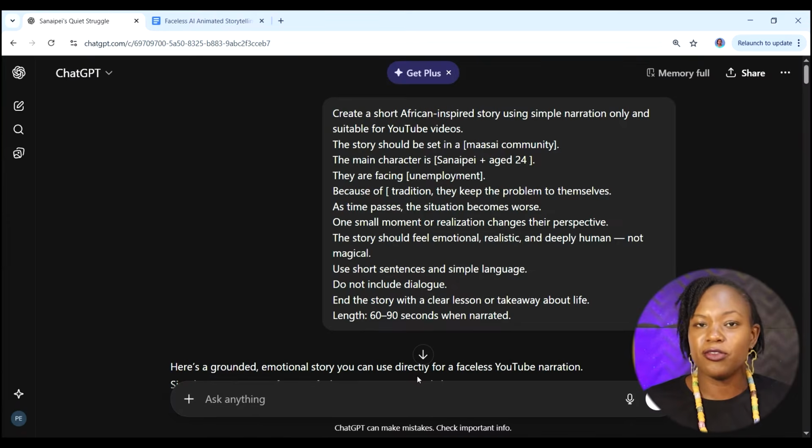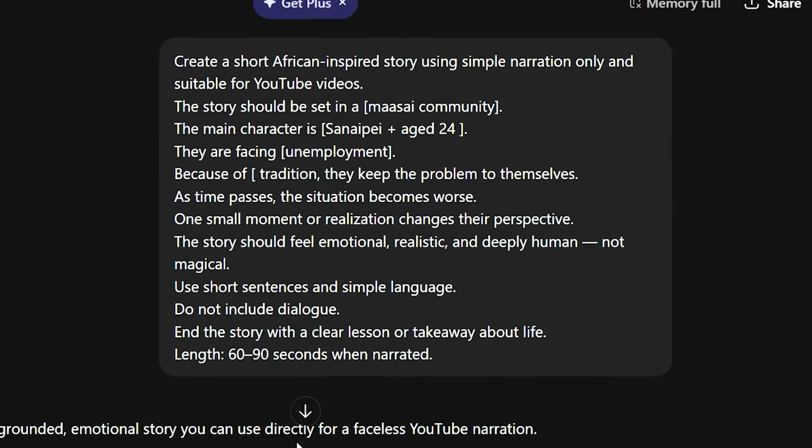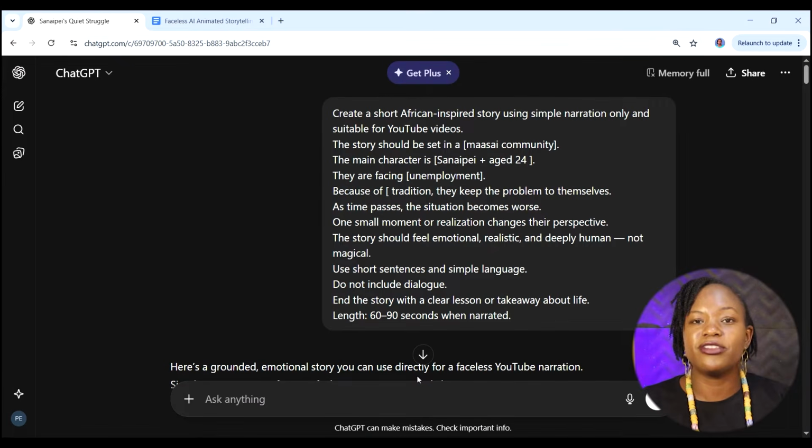And if you have your own story, then you can skip over this part. But if you don't have, this is the exact prompt that you can use inside of ChatGPT. Create a short African-inspired story using simple narration only and suitable for YouTube videos. And then it goes on to say where the story is going to be set in. And don't worry about the prompts. I'm going to paste them in a PDF and share it with you in the description down below so that you're able to practice this on your own.